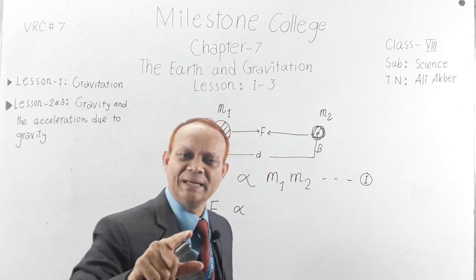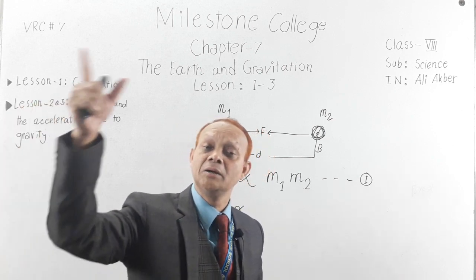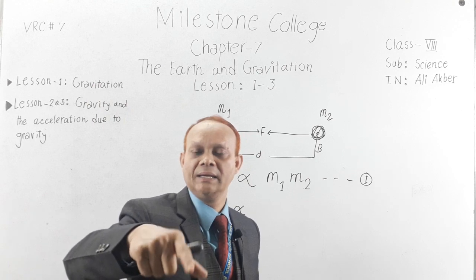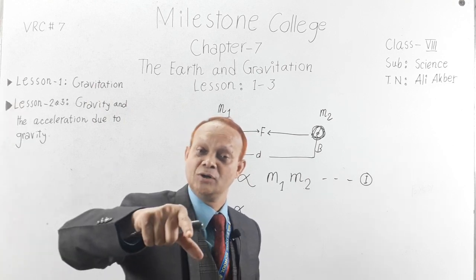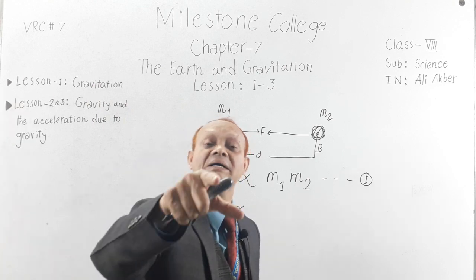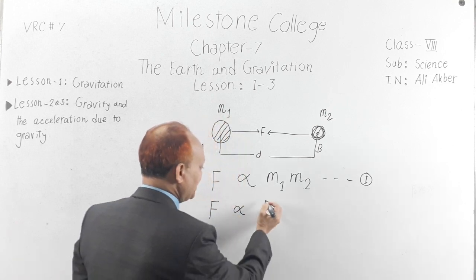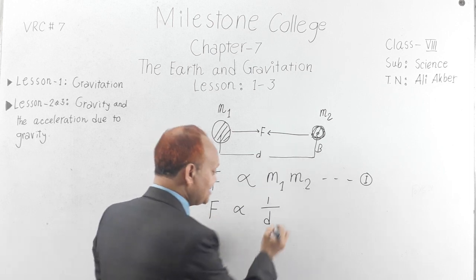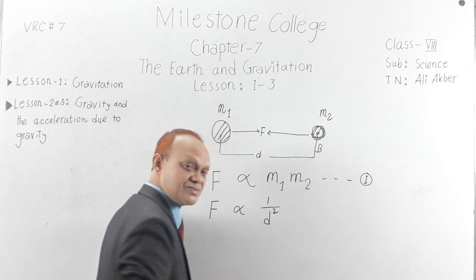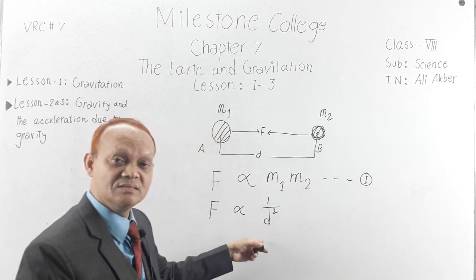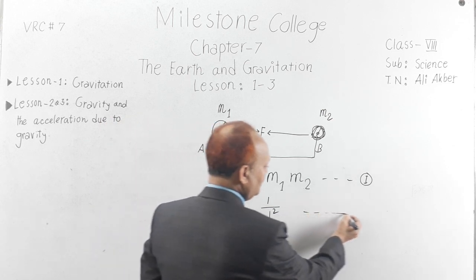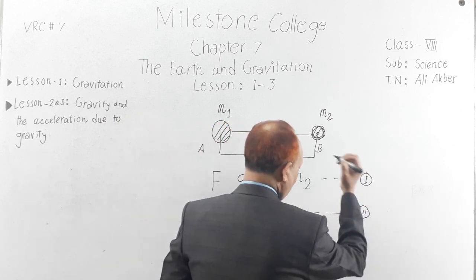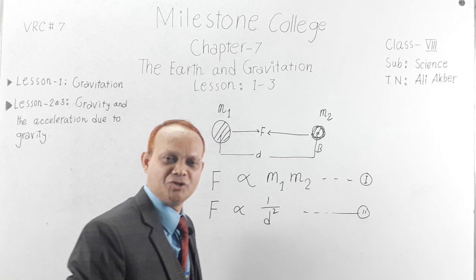And another one, the attraction force will be inversely proportional to the square of the distance. That is, it can be written as F is proportional to 1 by d square, where the distance is d. Think this is equation number 2.